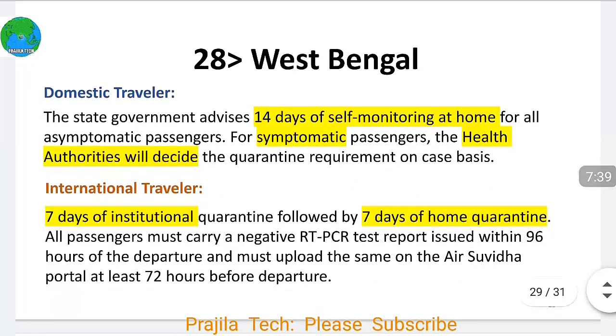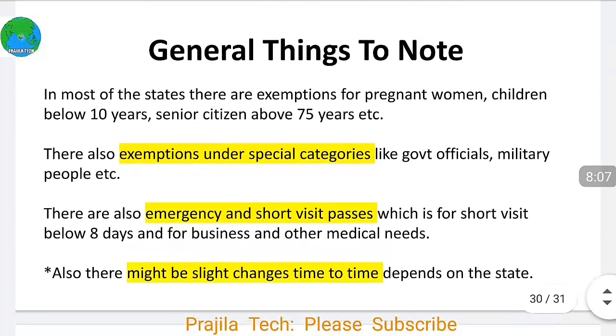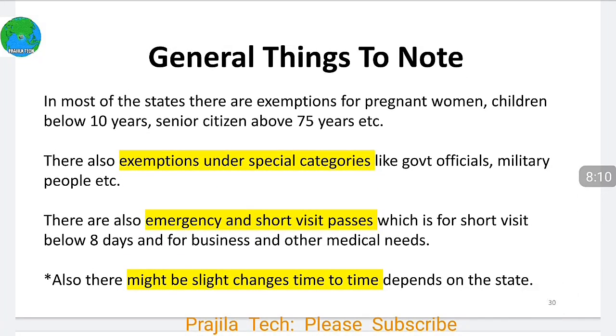And the last state is West Bengal. Here domestic traveler will have 14 days of self-monitored, that means home quarantine. For symptomatic, health authorities will decide whether you have to go for home quarantine or institutional or some other place, depending on your conditions. International traveler of West Bengal will have 7 days of institutional quarantine followed by 7 days of home quarantine.